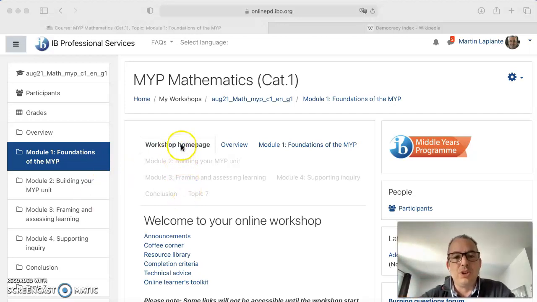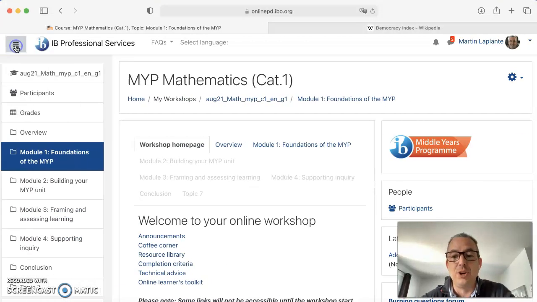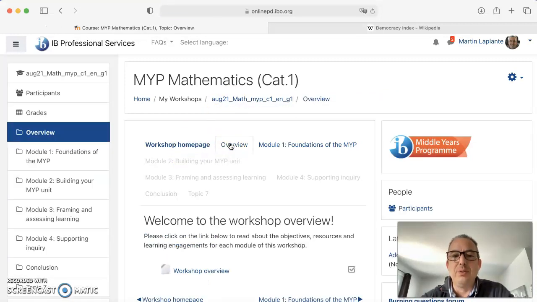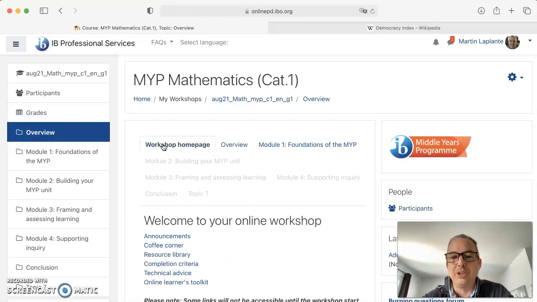So this is the workshop homepage. We can access it from these tabs here on the left. If you don't see that menu, just press on the hamburger menu in the top left corner and you can hide or show that menu. You can also use these tabs or the links which are there. Sometimes when you click on the August 24, it goes back to the workshop homepage, but not always. Let's say I am in the overview. If I click back here, you see that it didn't change anything. Sometimes it goes to the workshop homepage, or else you just have to click on that tab and you can go back to the homepage.